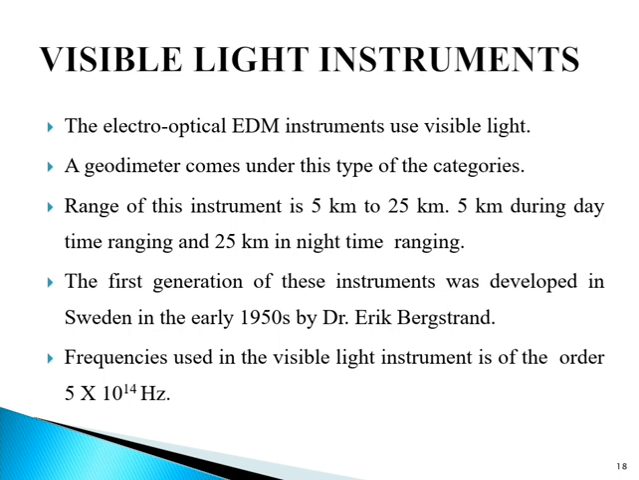The first generation of this instrument was developed in Sweden in the early 1950s by Dr. Erik Bergstrand. The carrier wave frequency used in the visible light instrument is of the order of 5 into 10 raised to 14 Hz. The light wave is amplitude modulated. Since the transmitting power of a carrier wave of such high frequency falls off rapidly with distance, the range of such EDM instruments is lesser than that of microwave instruments.